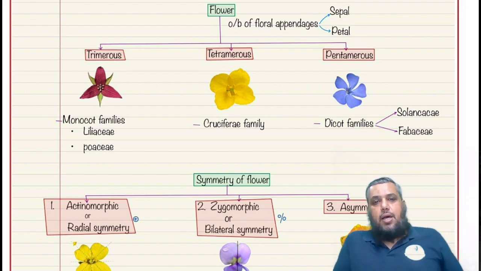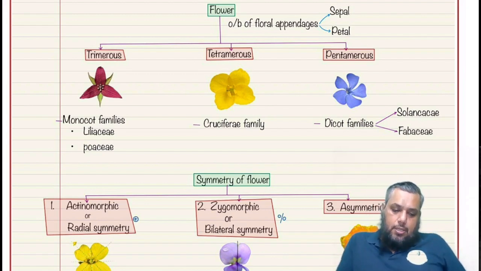For trimerous flowers, the good example is the monocot families. Okay, like Liliaceae and Poaceae family. And for tetramerous flowers, a good example is the Cruciferae family. For pentamerous flowers, we have many dicot families like Solanaceae, Fabaceae, etc.